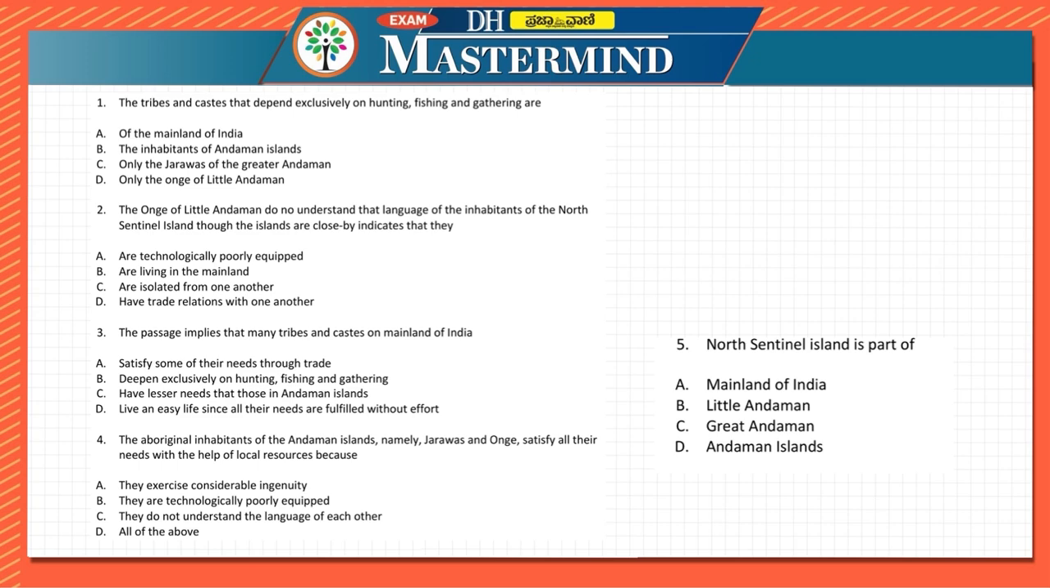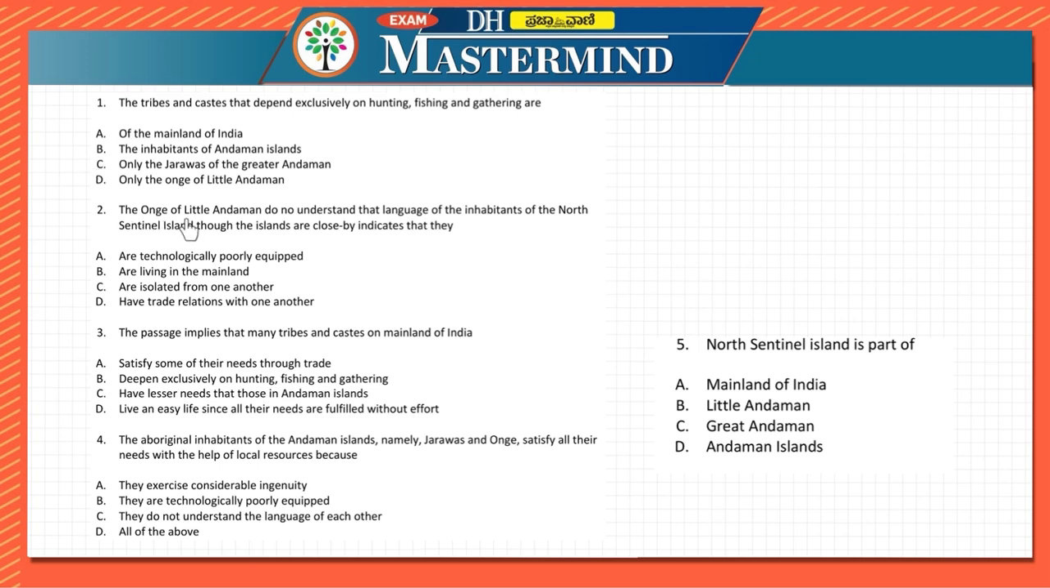So probably the answer might be, let's say, B over here, because it is very broad in nature, because of the inhabitants of Andaman Island. So mainland, at least we cannot mention it, because in the mainland India it is not dependent on hunting, fishing, and gathering. So we can mention it to be Andaman Islands probably, but we have to go back to the paragraph. But by far it feels like the answer is B.